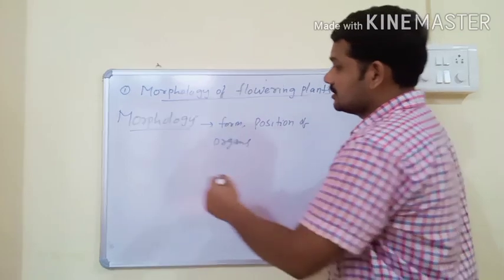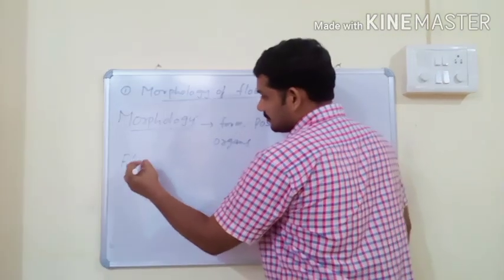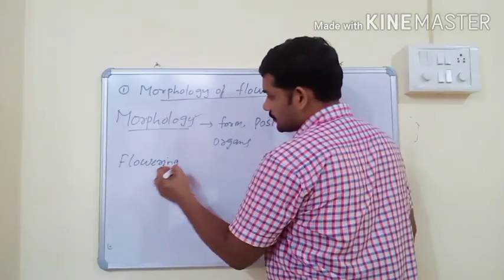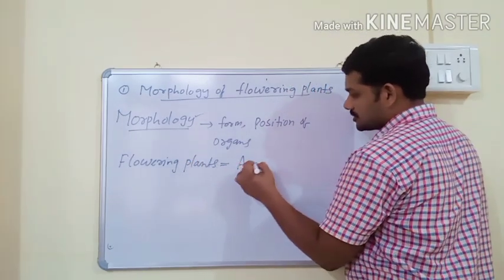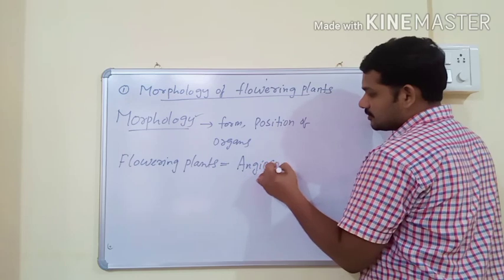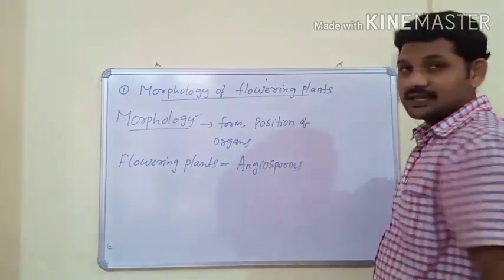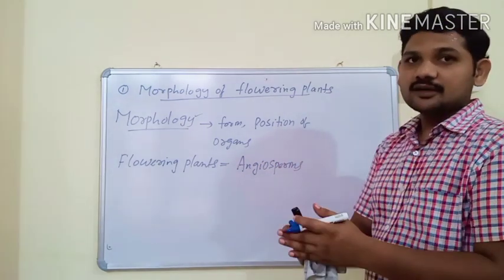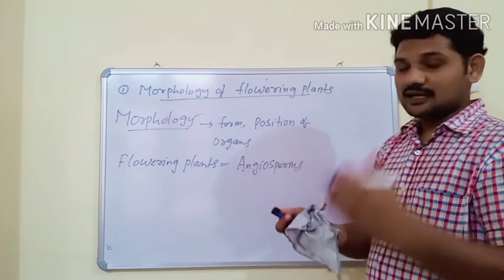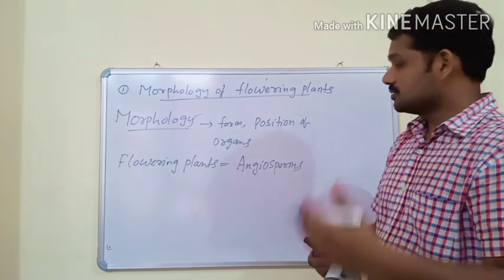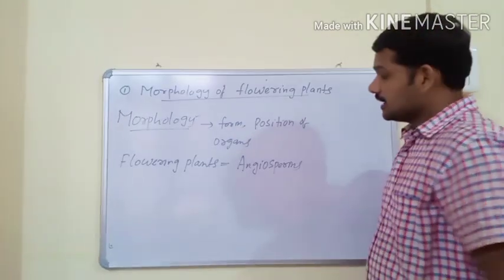So what are flowering plants? Flowering plants are also called angiosperms. The kingdom Plantae or plant kingdom has different types of plants: algae, fungi, bryophytes, pteridophytes, gymnosperms and angiosperms.